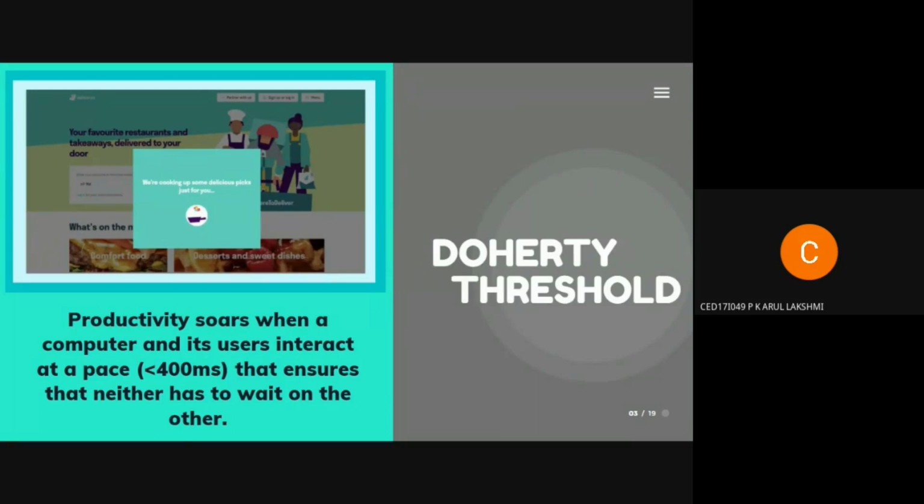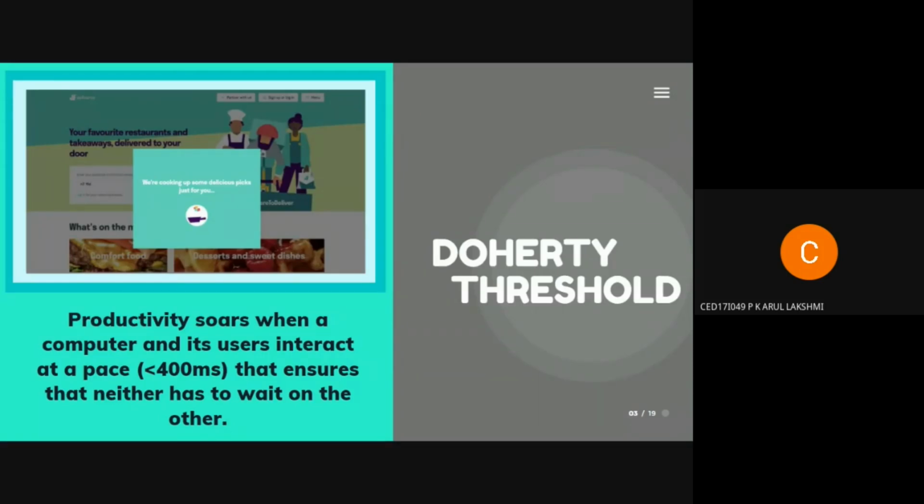So this law essentially states that if a user is perceived to be left waiting for a system to respond, like what happened in the previous slide, right? If we start waiting for the system to respond to our request, eventually we start losing attention, and then it leads to less productivity, and sometimes we may never go back to that site as well.